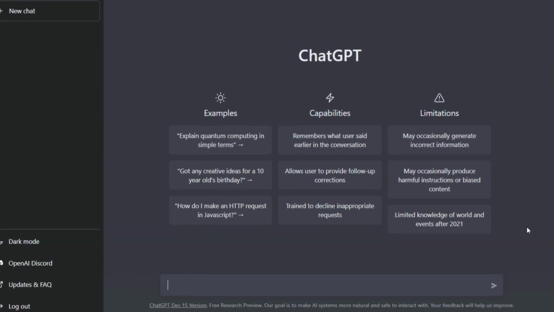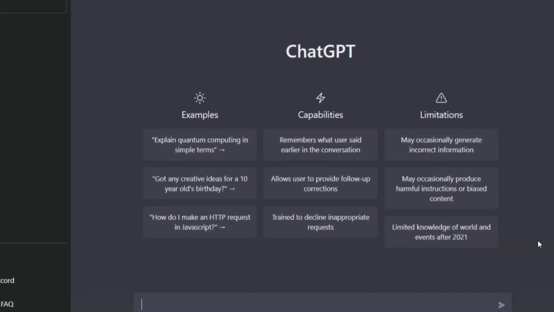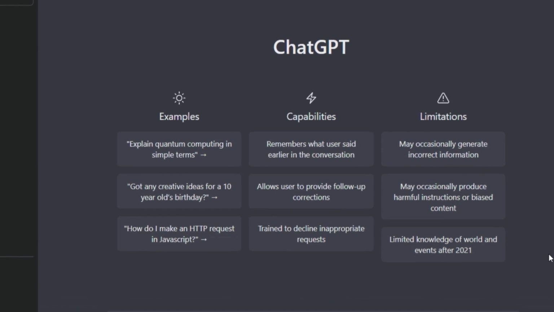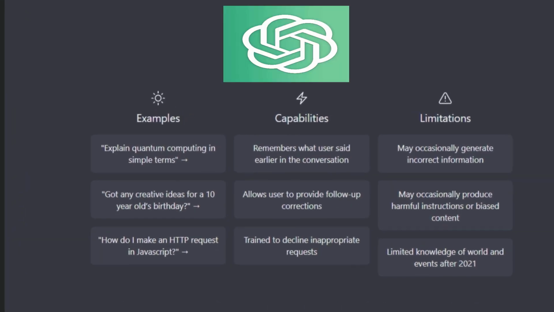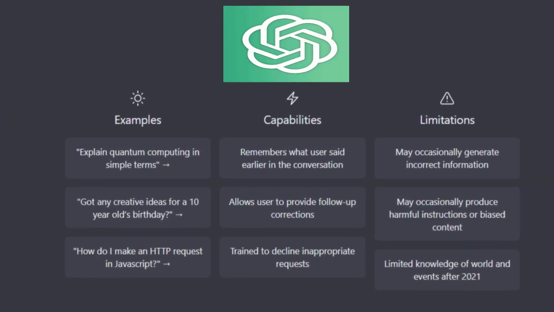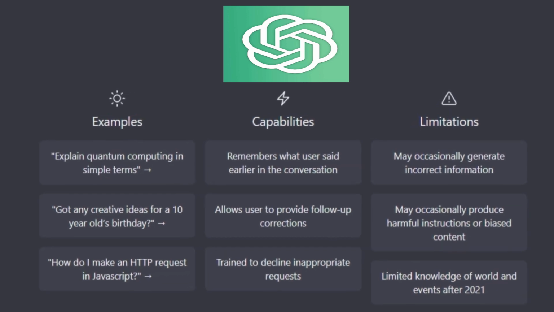In this video, I'll quickly talk about what ChatGPT can do, a few of the limitations of ChatGPT, and how ChatGPT can't replace you and me.